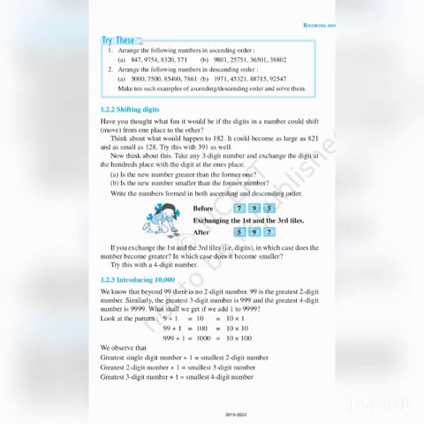See here, the next topic we are going to discuss is shifting digits. In this diagram, before, 7, 9, 5 is given, right? That is your question. Now we are exchanging the first and third tile, so it becomes 597. Actually the number is changing.